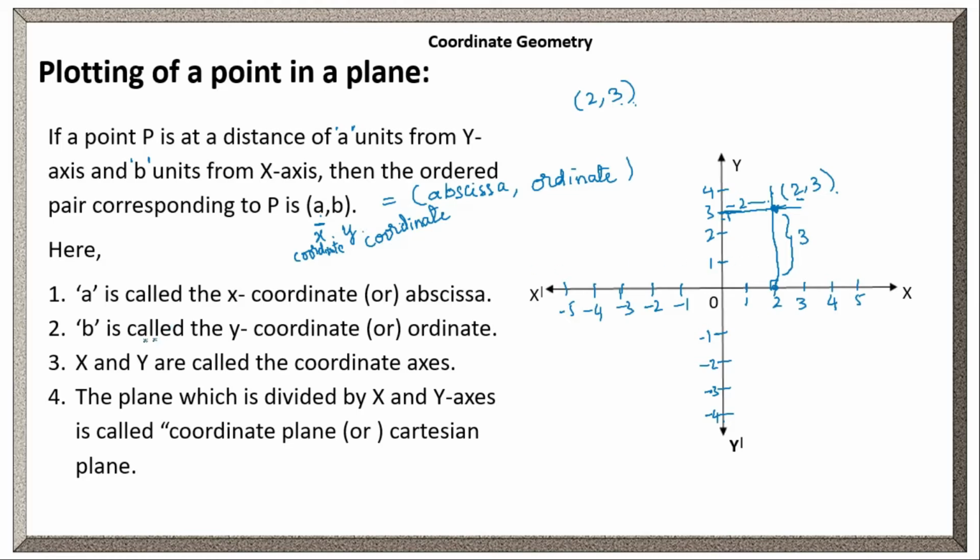Is this clear? And x and y are called coordinate axes. The x-axis consists of all x coordinates, and the y-axis consists of all y coordinates. So the x-axis and y-axis are called coordinate axes. The plane which is divided by the x and y-axis is called the coordinate plane. This whole plane is divided by the x and y-axis, right? So this plane is called the coordinate plane or Cartesian plane.